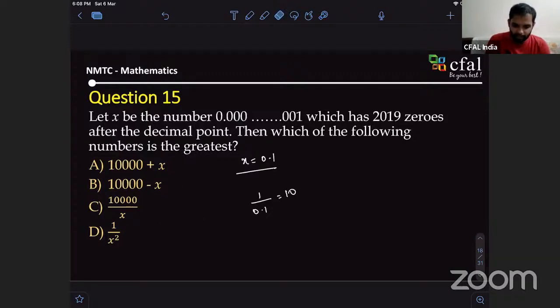Okay, one thing I was thinking is that we can take it as 1 into 10 power minus 19 and try, but that won't work. But 1 by x squared is okay. x squared is a way smaller number than x, so that number is increasingly close to 0. And we know 1 by 0 is infinity, so that will be a really huge number. So obviously A and B are out of the question. But somehow we have to prove that